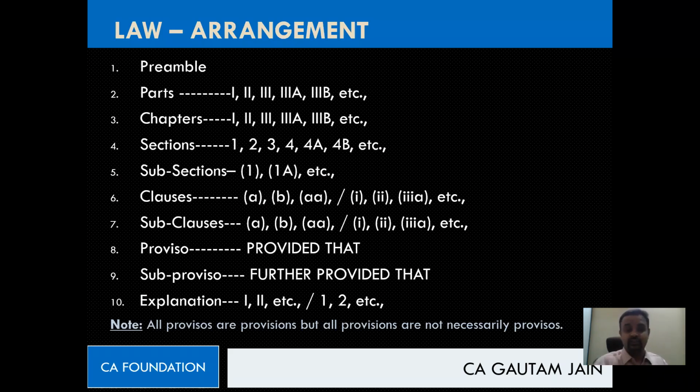Then we have sections. Sections they'll be using number, but not Roman number. And then again, this can be alphanumeric, as you could see, 4A, 4B. So same way we may find 4A, 4B, etc. Then subsection numbers. If you just observe subsection numbers, I have written the same as section, 1, 2, 3, but then it has to be within brackets. Section number is not in bracket, but subsection number is within bracket.